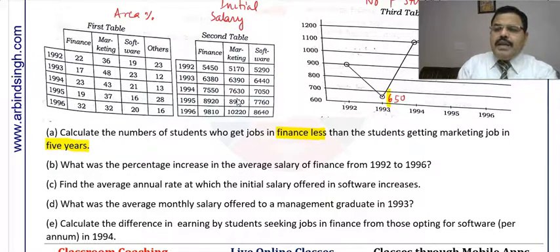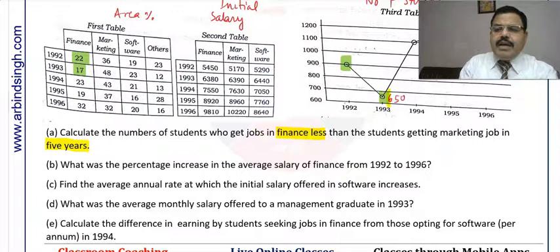In the first year, 1992, the students are 900, and in finance 22% of the students got a job. In the second year, 1993, it was 650, where the finance share is 17%.